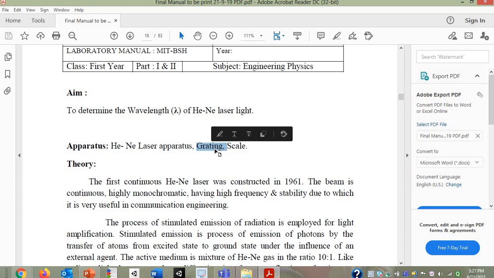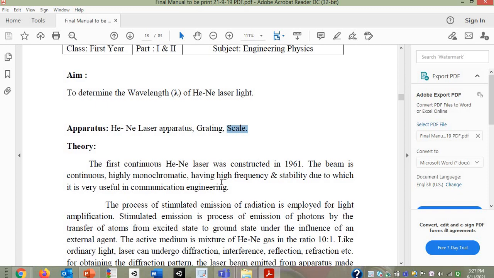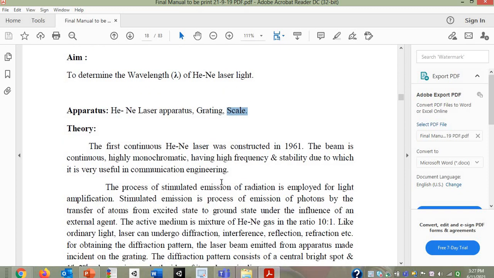So the grating is the important part as far as this practical is concerned. Next, for measurement, a scale is required. Any normal meter scale one can use for this practical. Next, of course, the theoretical part with respect to HeNe laser light that you are going to read